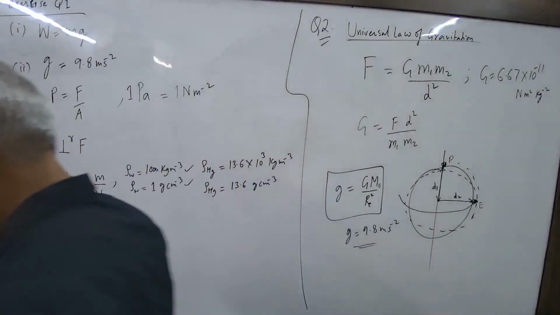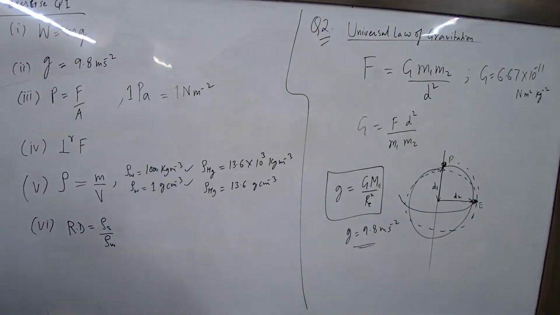Okay. So why does the weight of a body vary from place to place on the earth? What will you write? Earth's gravity varies from place to place, that's why, and mass remains constant. Mass is constant, right?